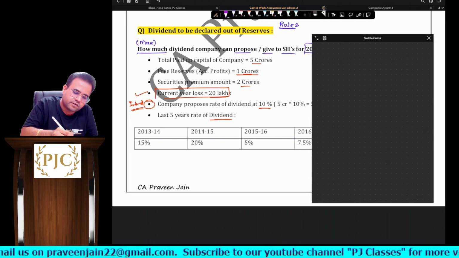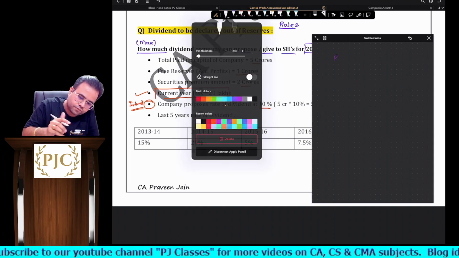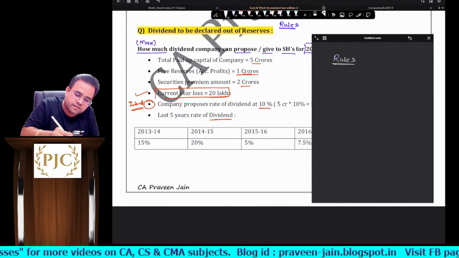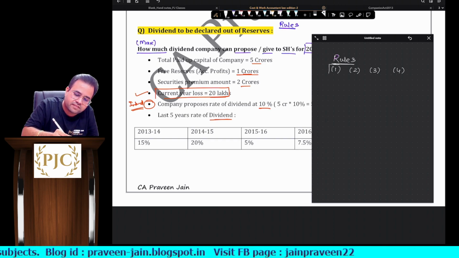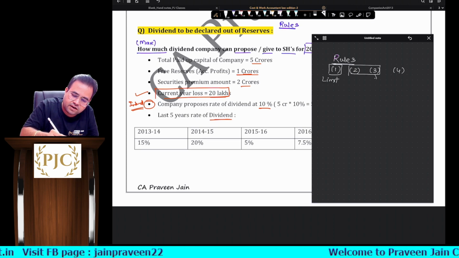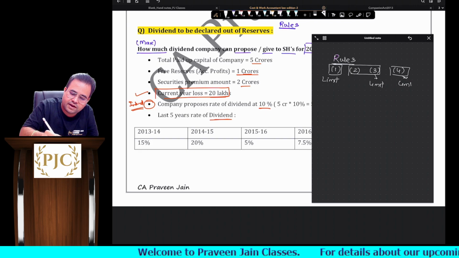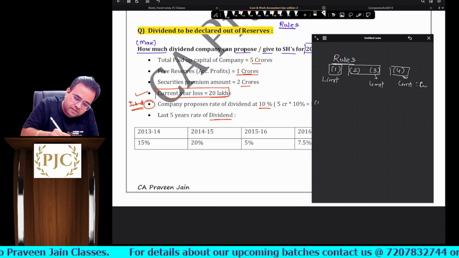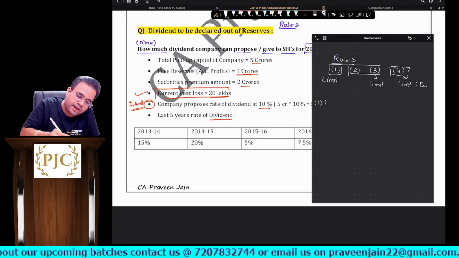So here what we will do, sir, first we will talk about rule number 3. Rule number 3 has sub rule number 1, sub rule number 2, sub rule number 3, sub rule number 4. Sub rule 1 will give us one limit, sub rules 2 and 3 will give us some limit, and the fourth will give us one limit, sir. Whatever is lowest is what we have to give. So let's see what sub rule number 1 has to say. If you can recall, sub rule number 1 was talking about rate of dividend.